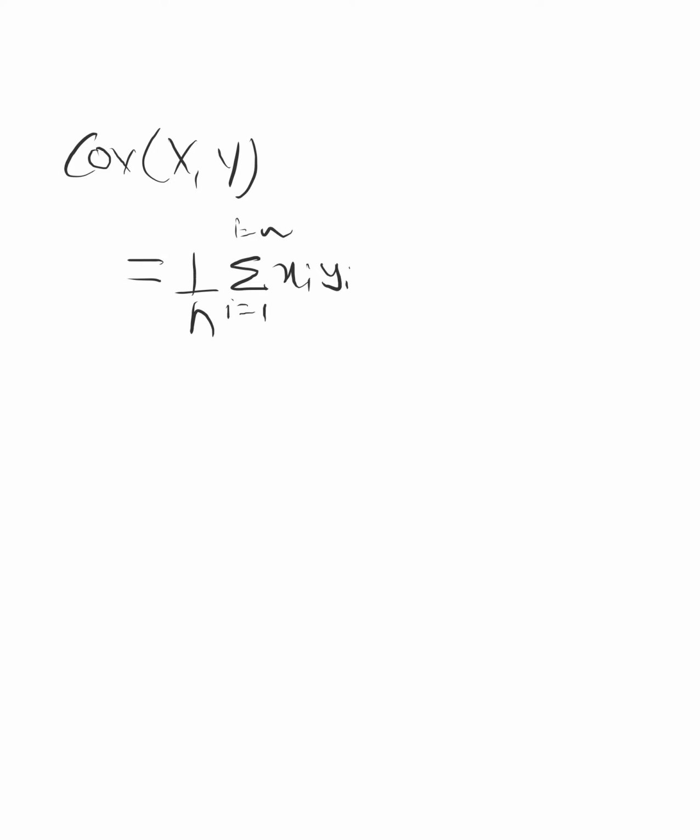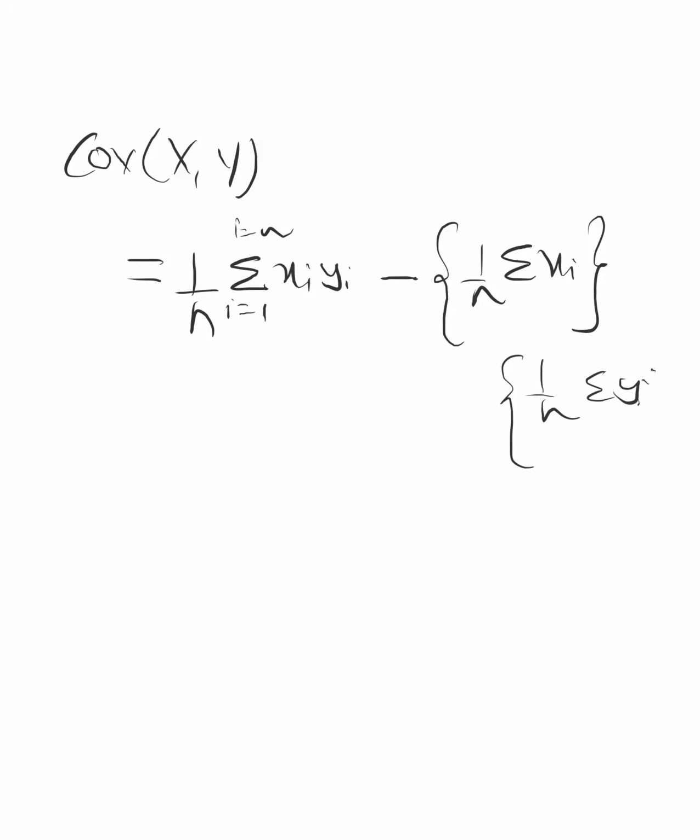So one more formula is this one. Covariance of x comma y is equal to 1 by n times summation of xi yi, i equal to 1 to n, minus 1 by n times summation of xi, multiplied by 1 by n summation of yi. This is one more formula for finding covariance.